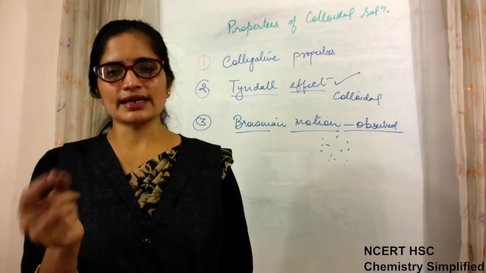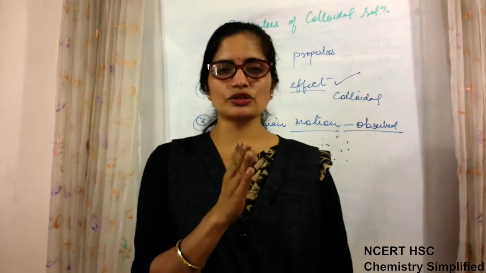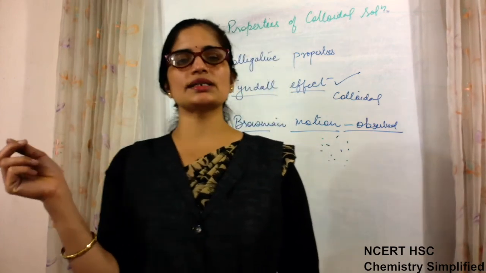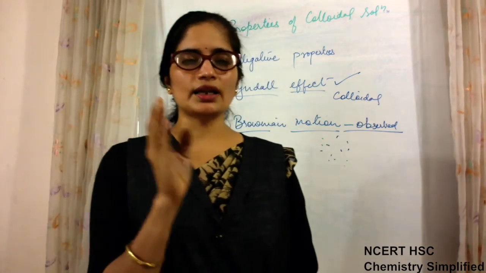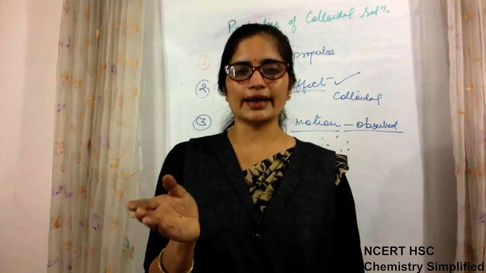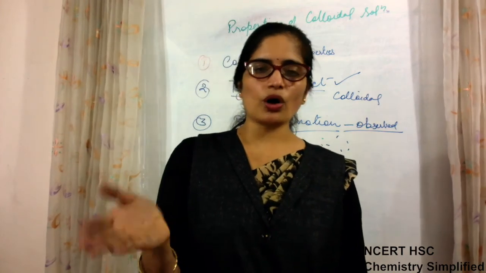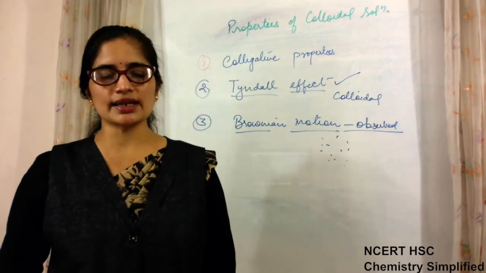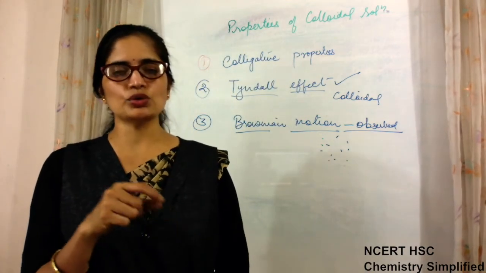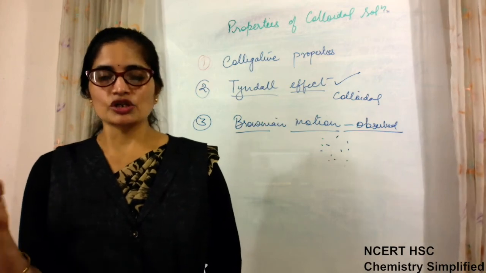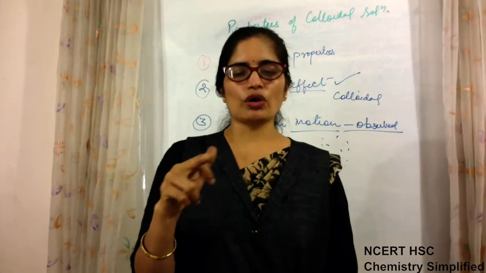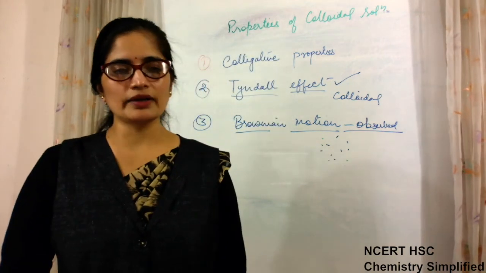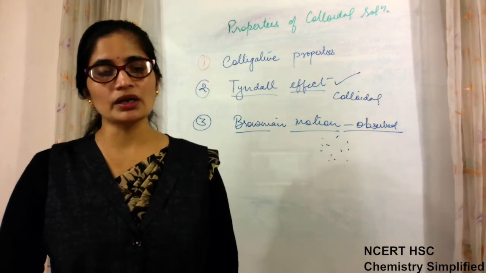See, particle size also has a range in colloidal solutions, 1 nm to 1000 nm. So definitely the light which it scatters, or which is absorbed, reflected or transmitted by it, will be different according to the size of the particle from 1 nm to 1000 nm. So whichever light wavelength falls in the range, according to that the color of the light will be visible for that particular substance.